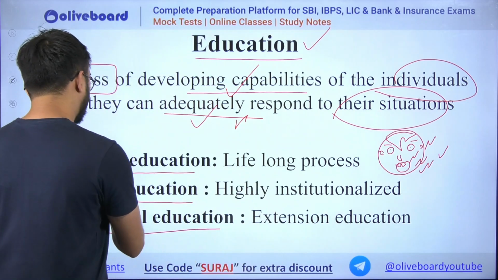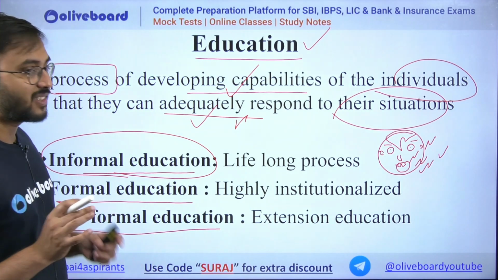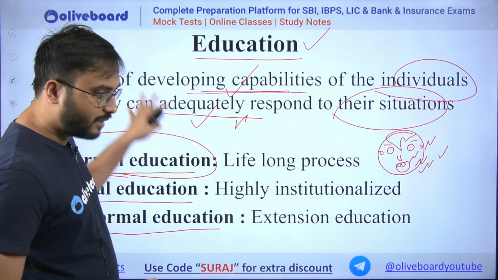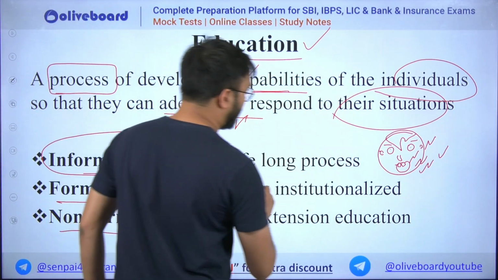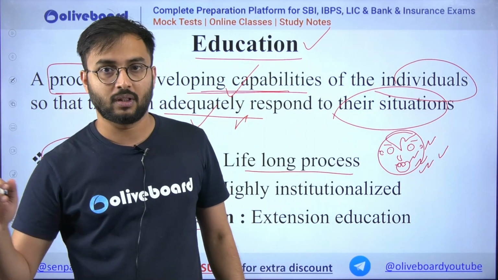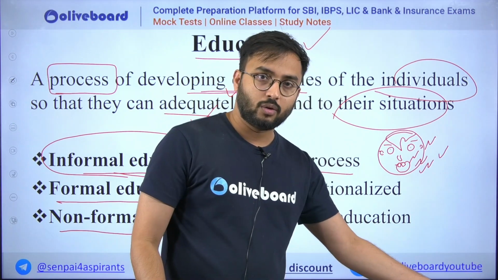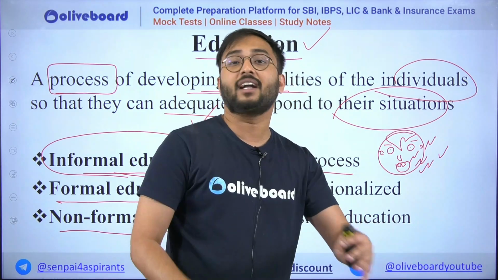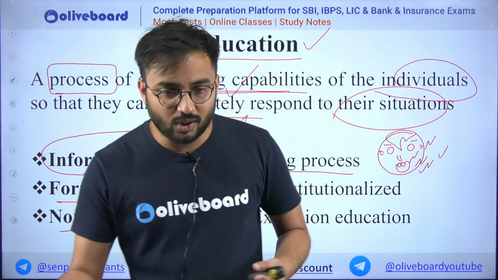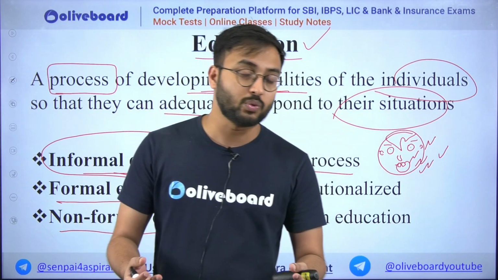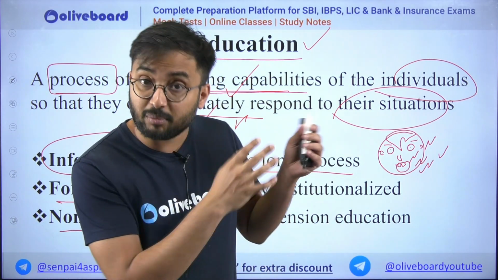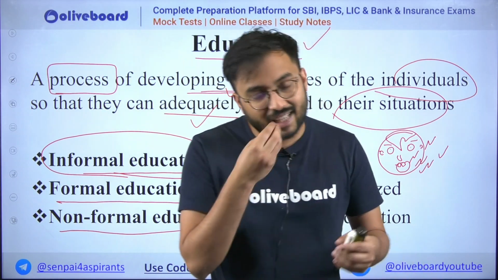So all such learnings, all such understandings, or all such capabilities which are developed, this development of capabilities is a lifelong process. That means what? Once you learn it, you carry it throughout your life. For example, walking. Since childhood, when I was small, my mother taught me to walk. I held my father's and my mother's hand, and I tried to walk, and still today I am walking. So it's a lifelong process which I have learned. Similarly, my parents taught me to eat, and today, with the same skill which I got since my childhood, I will be eating my food.